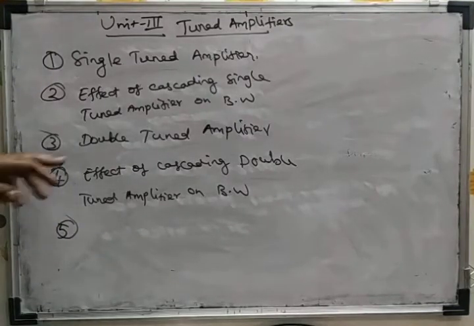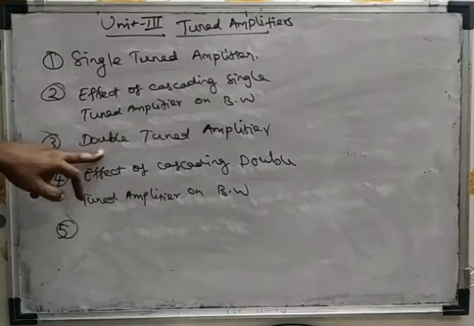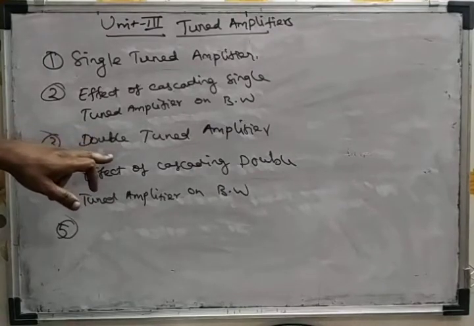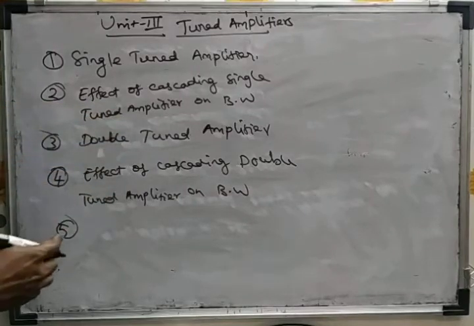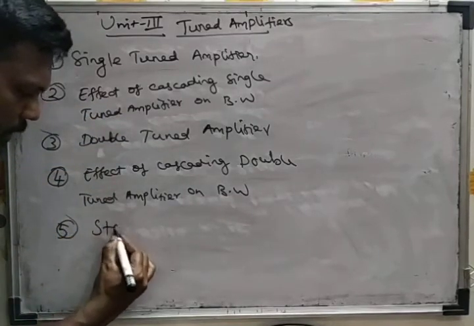Some problems arise in double tuned amplifiers. To overcome the problems in double tuned amplifiers, we are going for the stagger tuned amplifier.